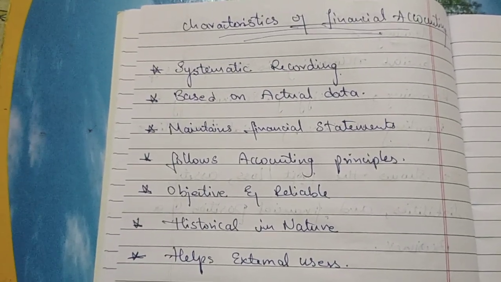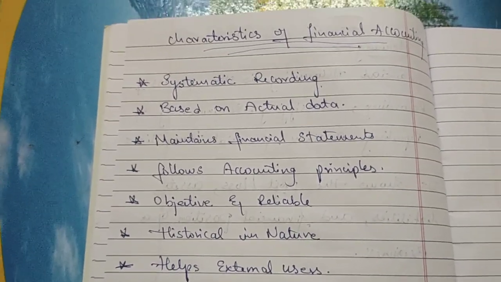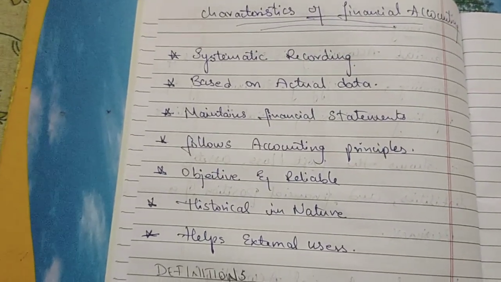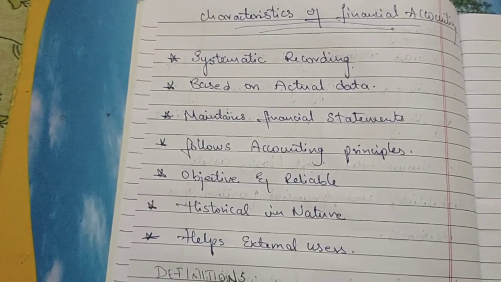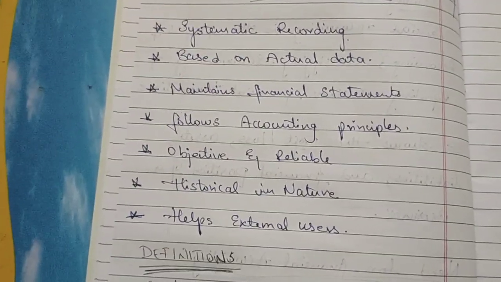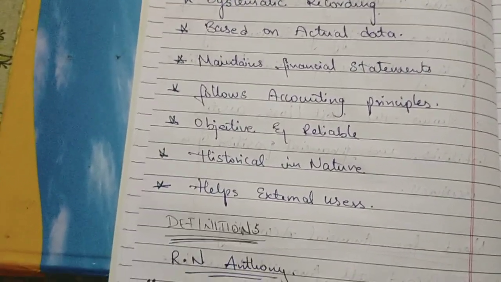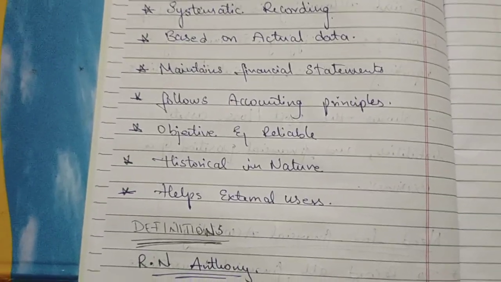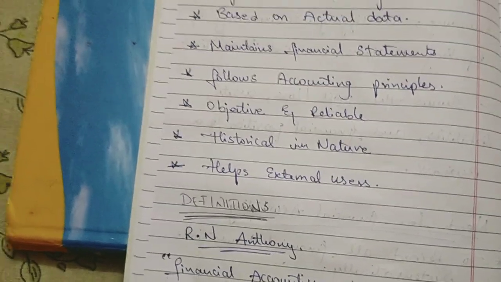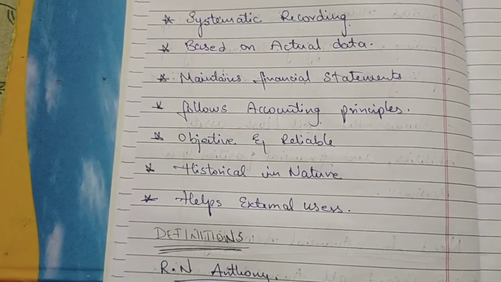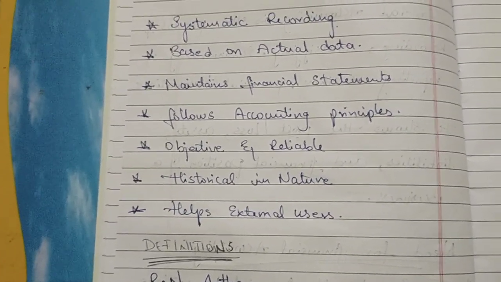Next, let me discuss a simple definition given by an author. Meaning is important and definition is also important in case of examinations. In 2-mark questions, usually they ask for a definition. If they ask for a definition, you should only write the definition. If they ask what is the meaning of financial accounting, then you can answer with either the simple meaning or a definition. So next, let me discuss the definition given by the author.